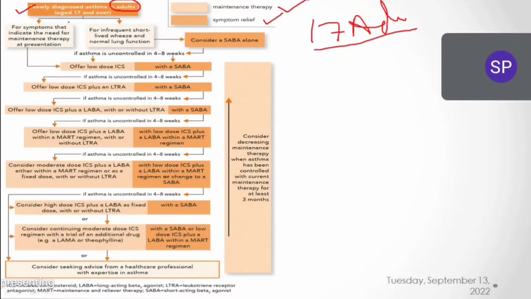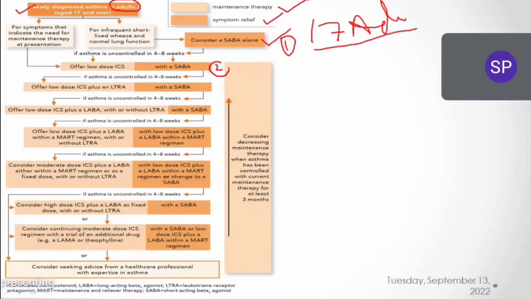When a patient comes to the hospital with freshly diagnosed asthma, initially you will start with SABA. A single drug. Just now I explained. And if SABA is not controlling the asthma symptoms for 4 to 8 weeks, this is the first step. After the first step, what do we have to do? We have to go with the second step.